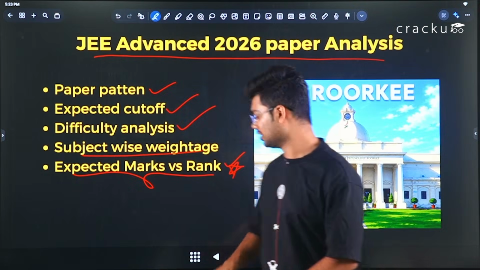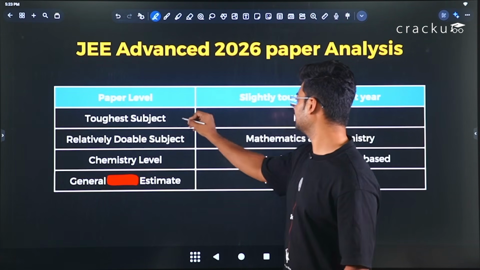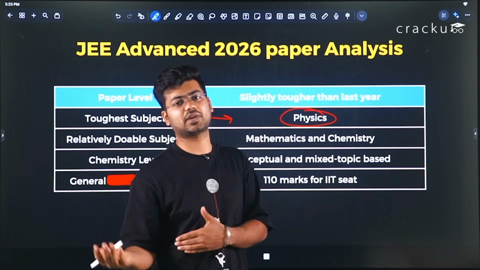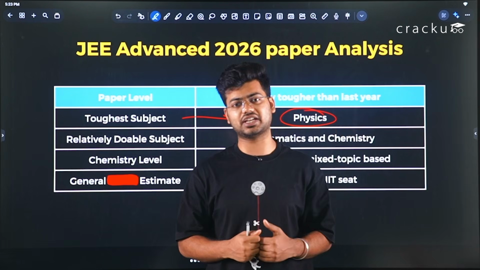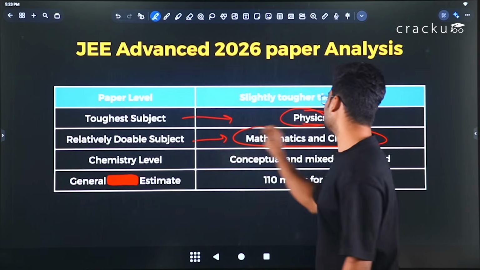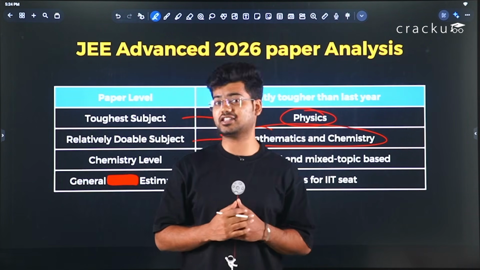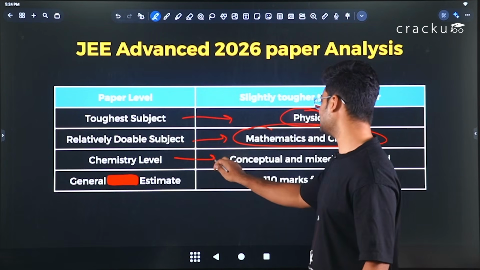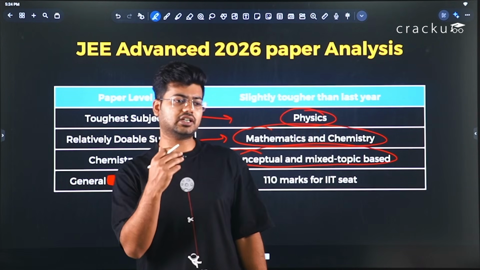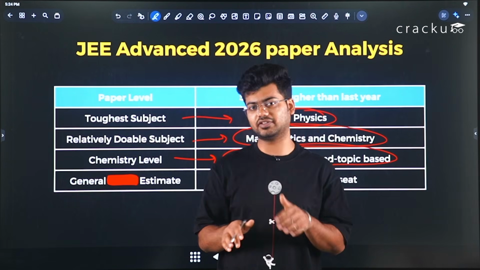So moving ahead, JEE Advanced 2026, toughest subject, no doubt, physics was the toughest one this year because it was very unexpected compared to what we generally see in the physics of JEE Advanced. Relatively doable subjects were mathematics and chemistry. It is not like they were easy, they were doable and on the lines of what was expected in JEE Advanced. Chemistry was conceptual and mixed topic based, not very easy but doable if you have studied, and it was on a similar level to the type of questions we generally solve for JEE Advanced.